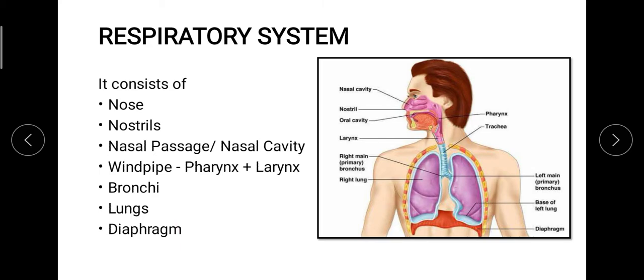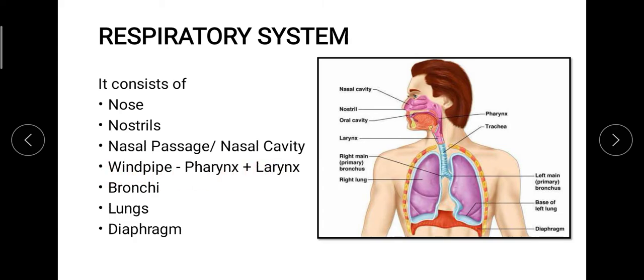So what are these particular organs? The nose is basically the sensory organ which helps in the process of breathing, the air we inhale and the air we exhale. Apart from that, it is responsible for sensing smell as well, so that we are able to identify what kind of material is right in front of us with the help of the sense of smell. Now, the nostrils are basically the openings of the nose, because of which the passage is created. Nasal passage or nasal cavity is basically the space inside the nose region, the cavity available over there.